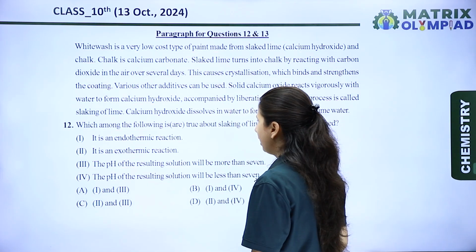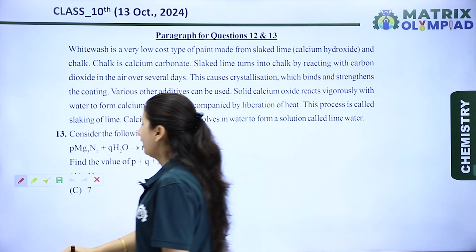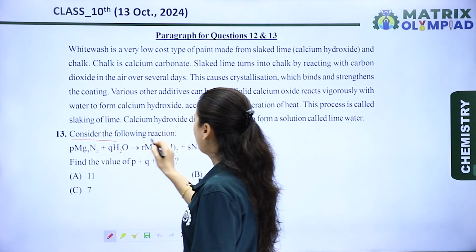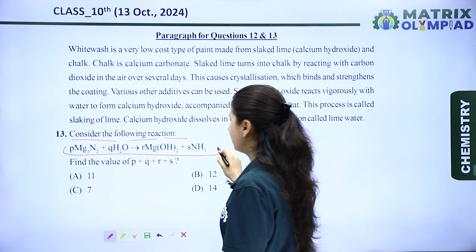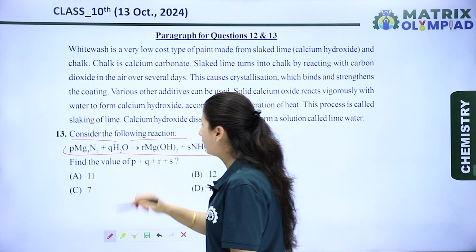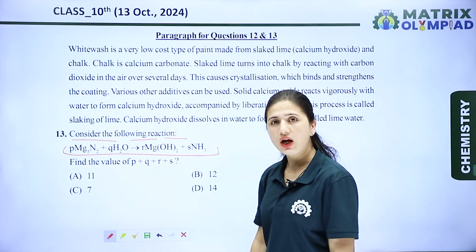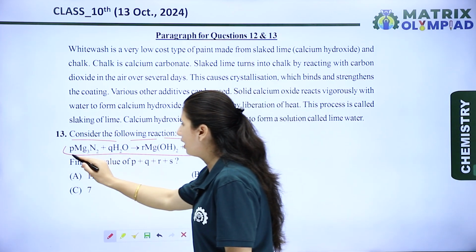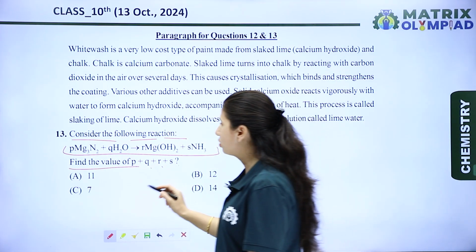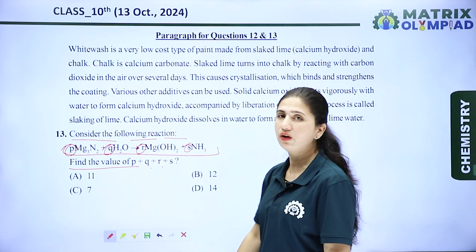Now let's see the next question. In the next question, the paragraph is the same. Consider the following reaction. Magnesium nitride reacts with water, then it gives magnesium hydroxide and NH3, ammonia. Let's balance this reaction and find the values of P, Q, R and S. In this question, we have to add the stoichiometric coefficients and find the result.